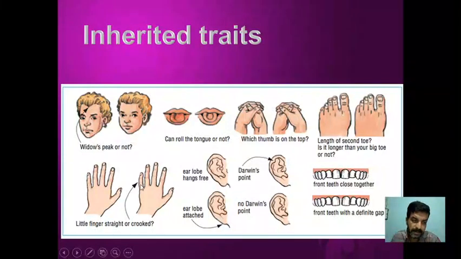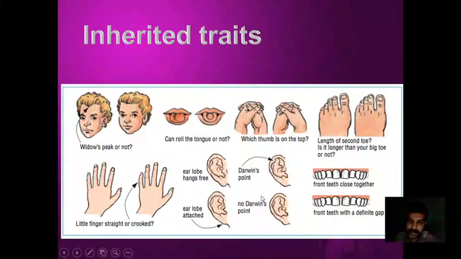Little finger may be straight or slightly bent, and here you can see that there is a structure, Darwin's point. Okay, so here there is no Darwin point, right? So here also teeth, there is a gap, and all these things are there, right?